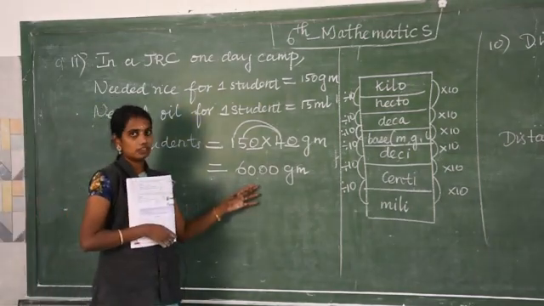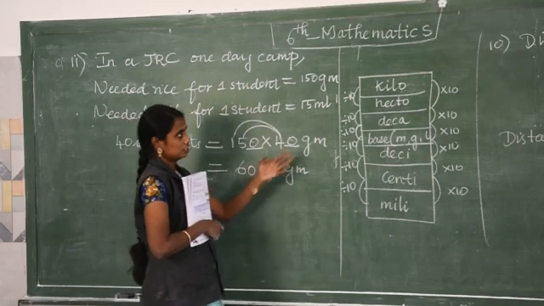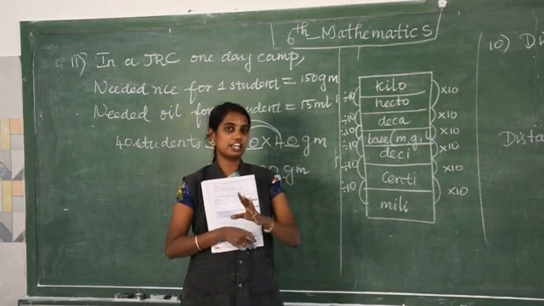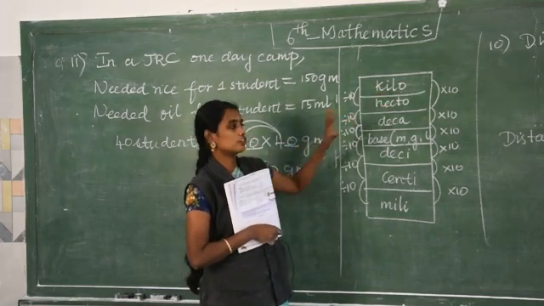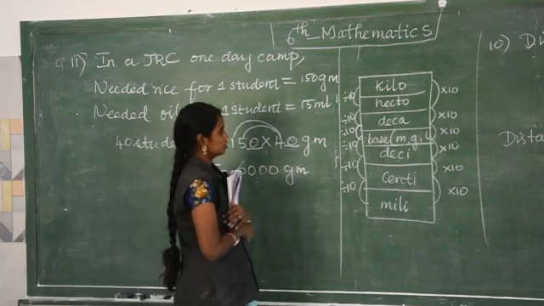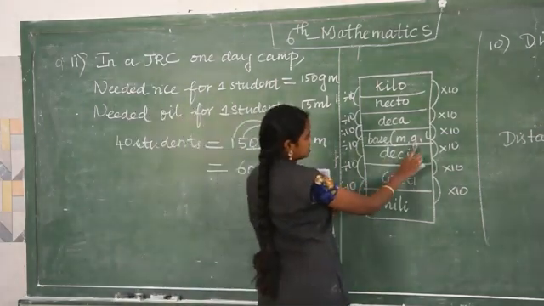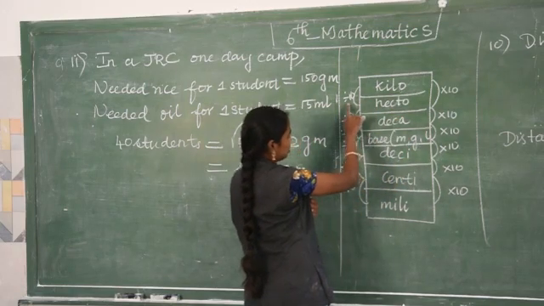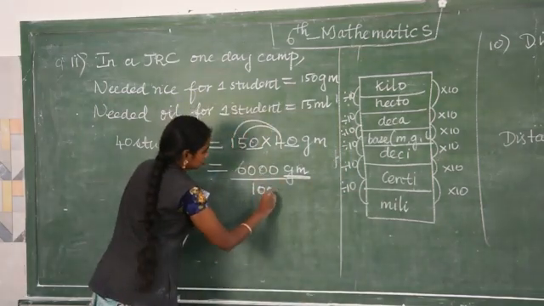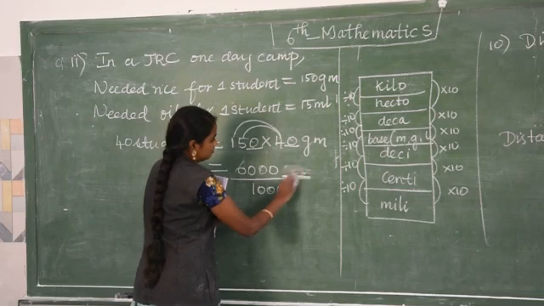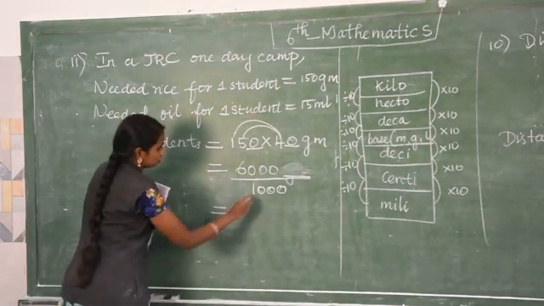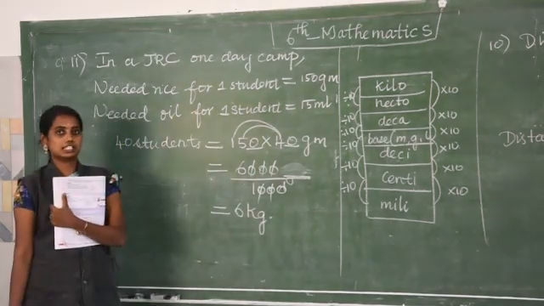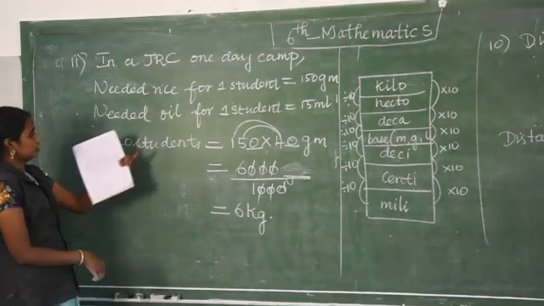So this one you convert into the higher unit. Which is the higher unit? Kilo, because when you go to the shop, we buy in kilogram. In day to day life we use kilo. So find out for the kilo. Gram is given. The gram is the basic unit. So gram to kilo we are going, down to up, 1, 2, 3. 3 means divided by 1000. So divided by 1000, 0, 0, 0 cancel. Answer is 6 kilogram. Next we are going for the oil.